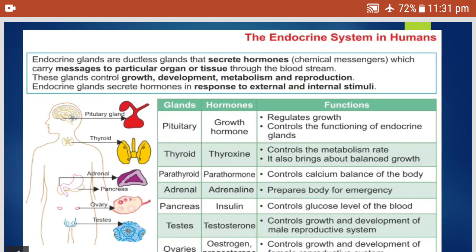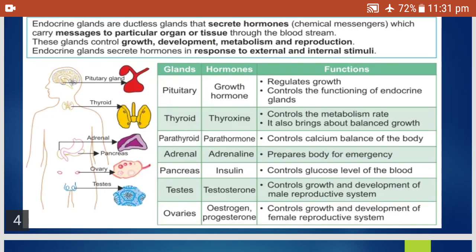So endocrine means directly into the bloodstream. Exocrine means into the ducts. So we will focus more today on the endocrine glands, that is, the ductless glands. Pituitary gland secretes the growth hormone which regulates growth and controls the functioning of the endocrine glands. Thyroid gland secretes thyroxine hormone which controls the metabolism rate.